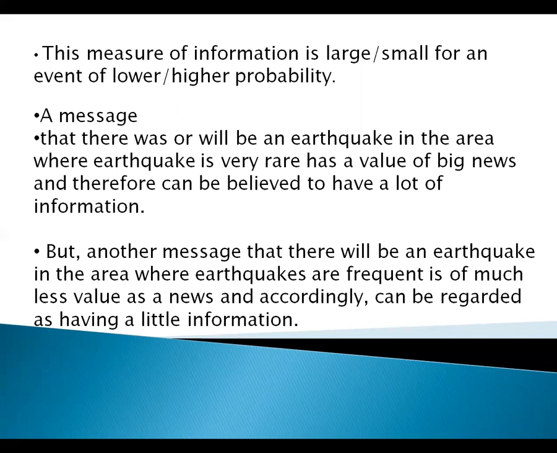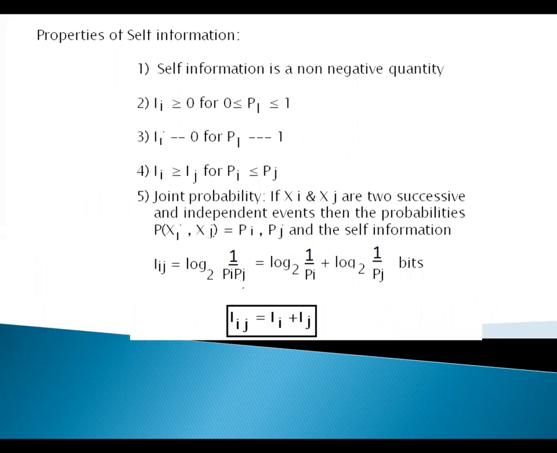So what is the basic theme in this? If the probability of the event occurring is very small, then the information measure is very high. That is the big news.